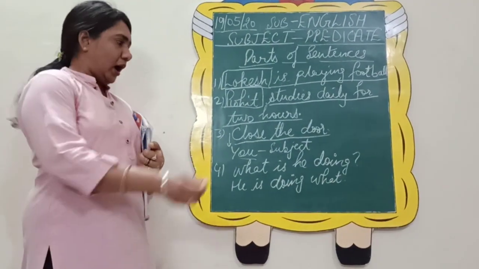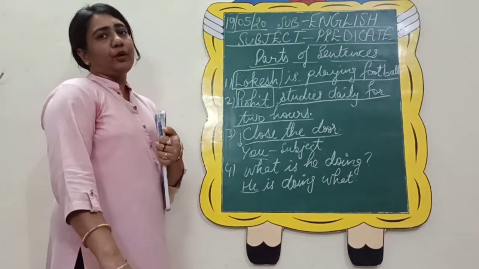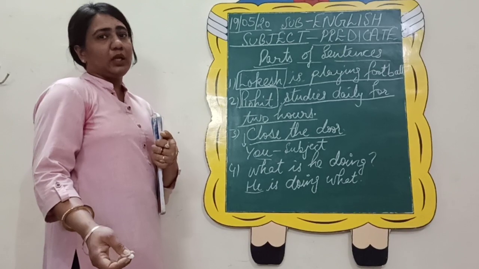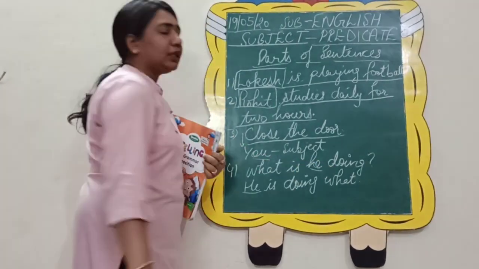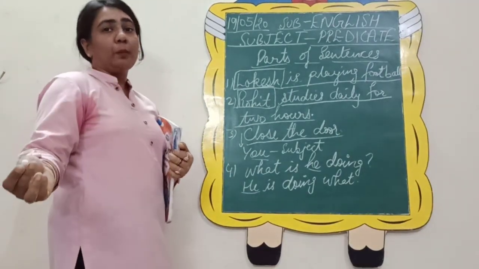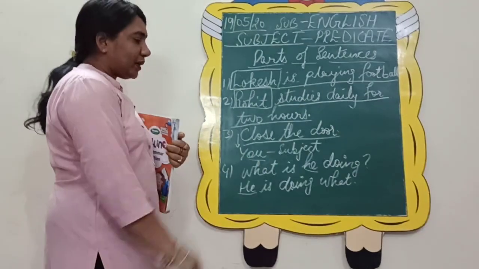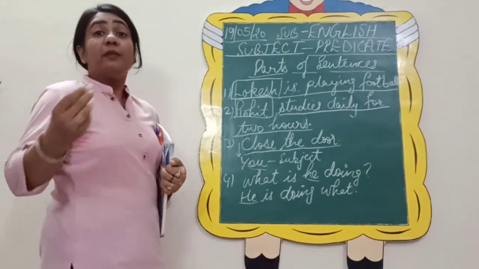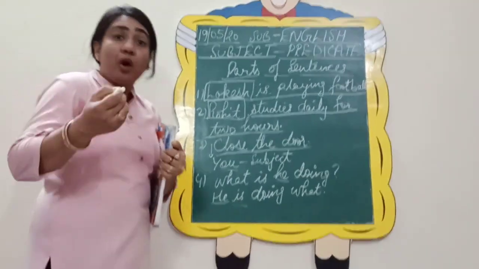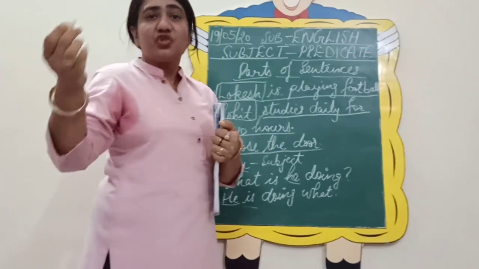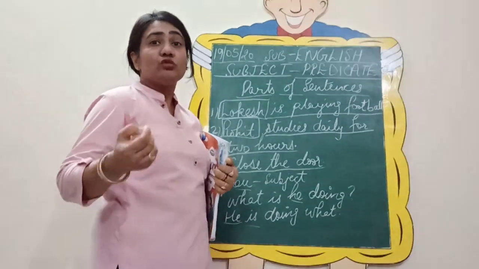So this way you have to change it first into an assertive sentence starting with either a noun or a pronoun, and that will be possible only if you know what are nouns and what are pronouns. So you all know that he, she, it, they, these are pronouns, and any proper noun name is always your noun. So we have changed it into a simple sentence, but then how will you frame a sentence? You will change it into a simple sentence when you know how to frame a sentence.